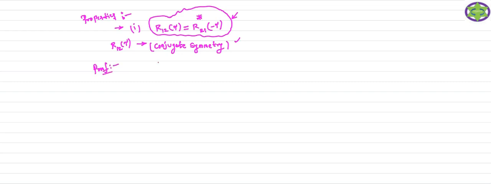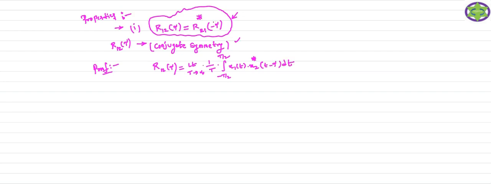So how we are going to prove this? Your left hand side is R12 of tau. Whenever it is R12 of tau, what is the formula? Limit t tends to infinity, 1 by t, integral minus t by 2 to t by 2, x1 of t into x2 conjugate of t minus tau, dt. So this is your R12 of tau.